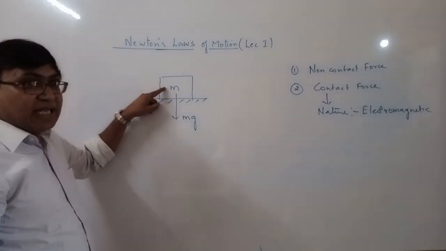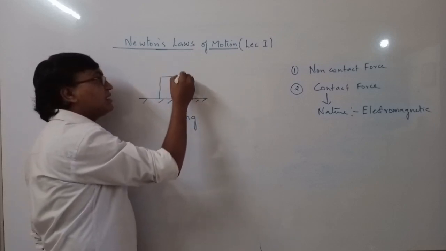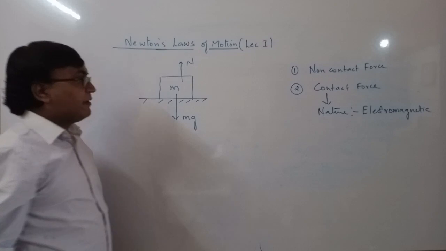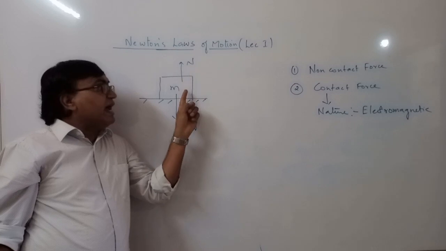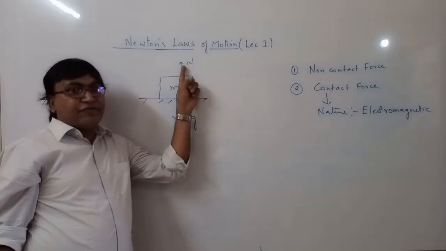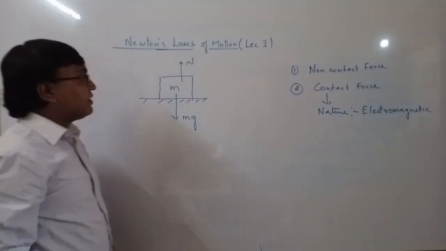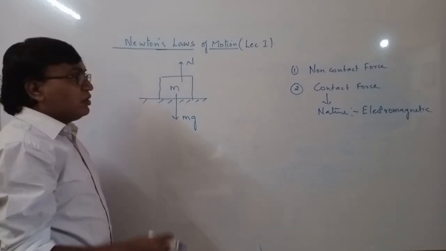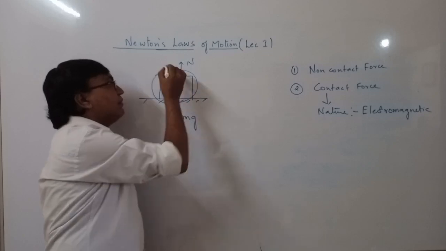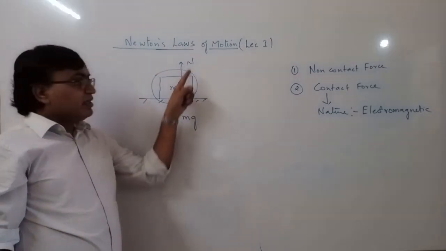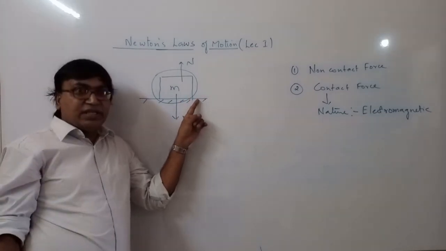And since this mass is in contact with the surface, the surface must apply a force on this mass m, that is N. This normal reaction, this contact force, will act perpendicular to the surface, or normal to the surface. So it is in this direction. This is the case when we have considered this mass as a system, because this N is applied by the surface, and we have not considered the surface in the system. Okay.